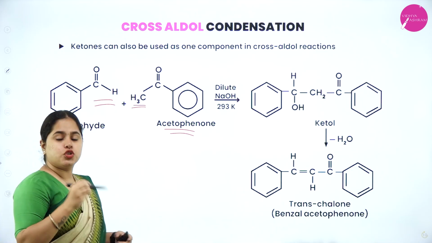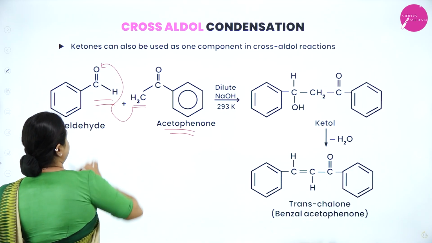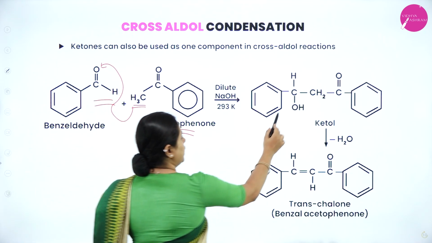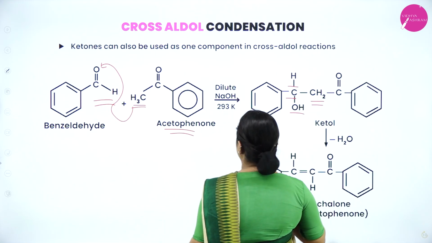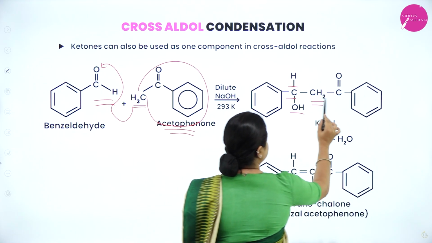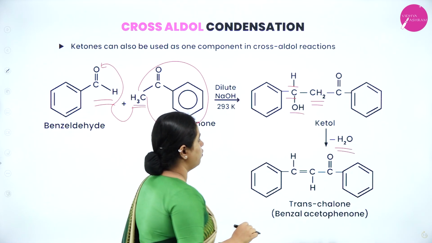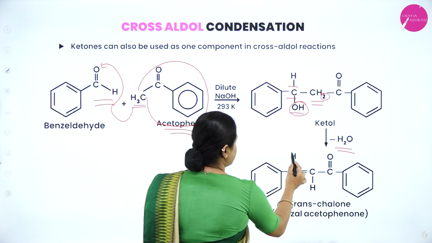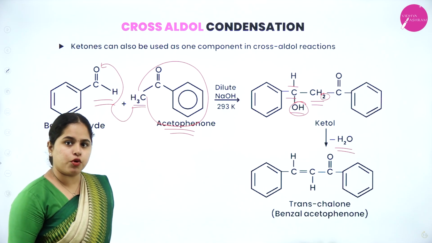So here what is happening? The alpha hydrogen from the ketone, acetophenone, is going to get attached to the oxygen atom here. So what you are going to get? The benzene, that is a phenyl group, will be there. C-OH you are going to get, and this hydrogen is already there, and from here you will get the CH2, which is going to get attached to the carbon. This whole part is going to get attached to the carbon. So we will get CH2, CO and the phenyl group, which is going to undergo condensation, removal of water. That means OH and H will be removed. So there will be a double bond forming here. So we will get phenyl group, CH double bond CH, CO and the phenyl group. That is the addition product that you are going to get.